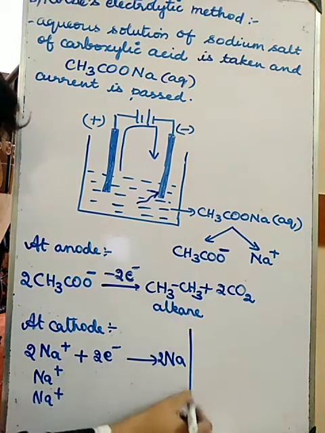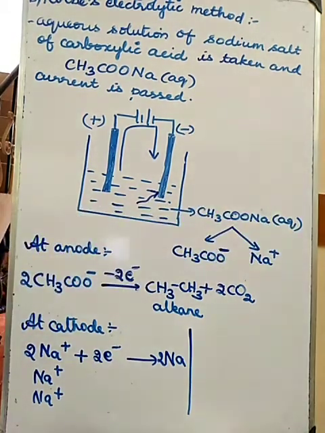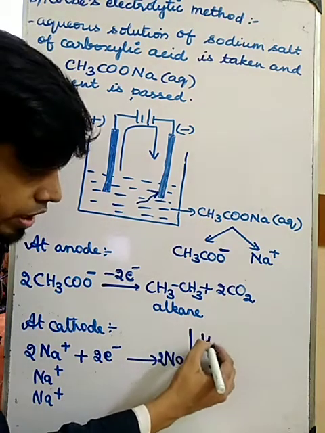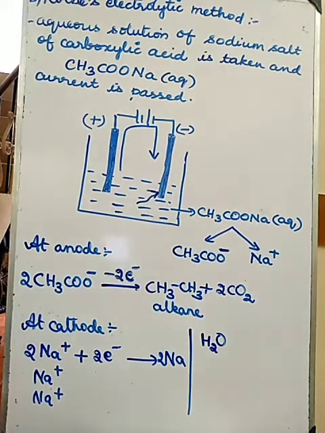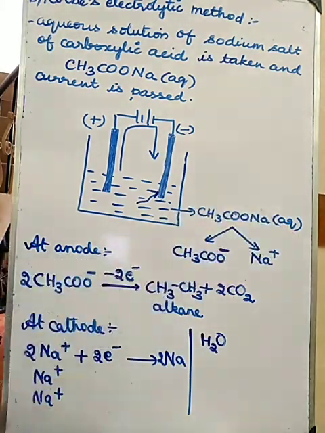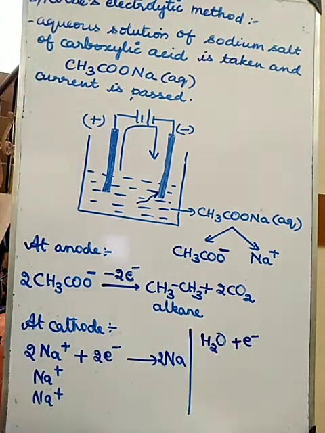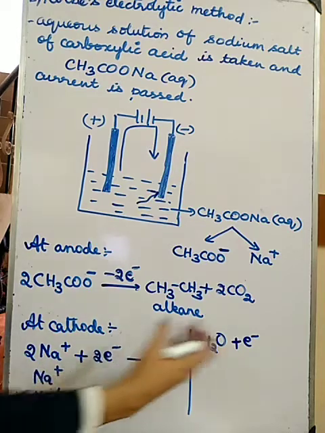One more possibility is also there. We have taken aqueous solution. Aqueous solution means water. Sometimes the water molecule which is present in the aqueous solution can also absorb this electron. This is another possibility.